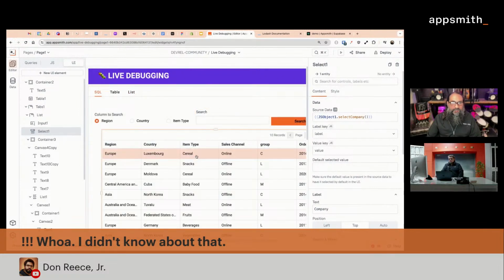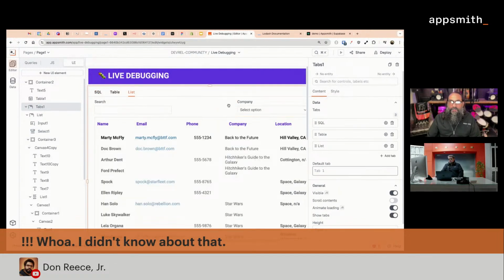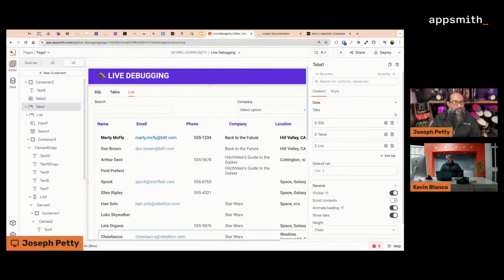So it could be a select in a table widget or a standalone one like I have here on the list. So I think that's about all we have time for. Do we got any questions or any final things here we want to go over? We don't have any questions. If you have questions, let us know in the chat.